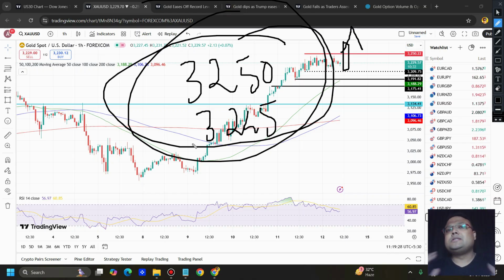If you ask me personally, I feel that when the market is showing signs of consolidation, we can go for a small buy above 3250. And when the market comes down for a retracement and takes support around this area, it can be a good buying opportunity. But as of now, the market is in consolidation.